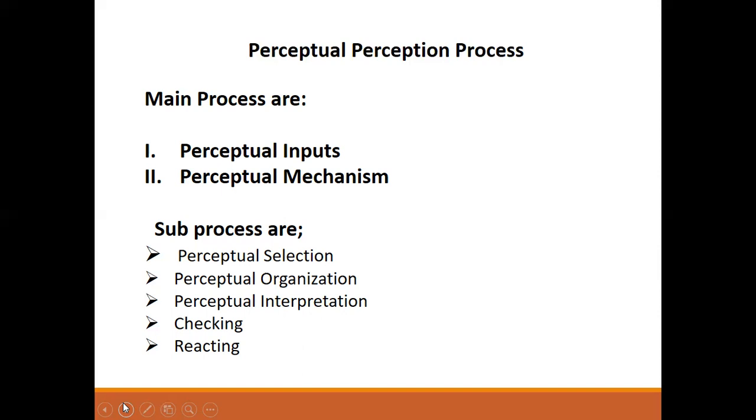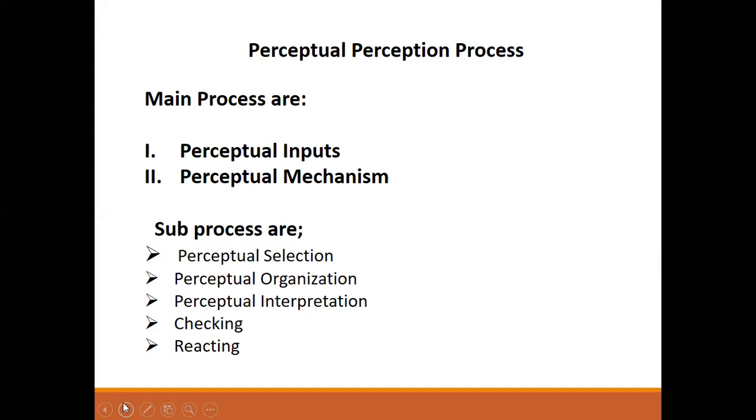We can say that perception plays as a filter through which information passes before having an effect on people. So the main processes in the perception process are perceptual inputs.